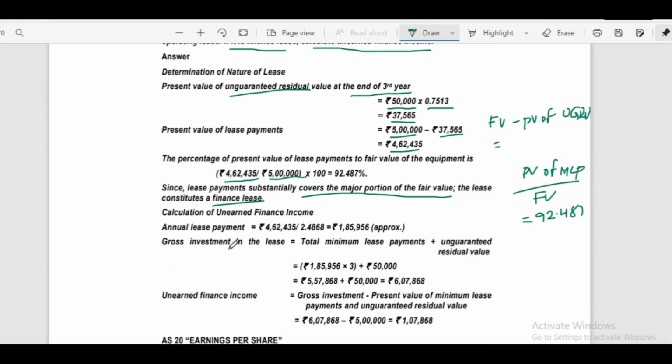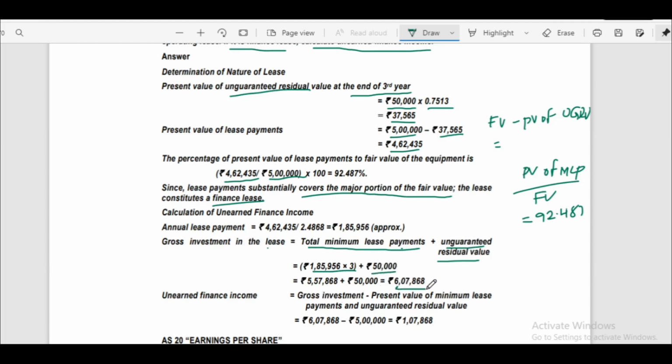Unearned finance income is nothing but gross investment minus present value of gross investment. First we have to calculate gross investment. Gross investment is total minimum lease payments plus unguaranteed residual value. Total minimum lease payments is 1,85,956 into 3 years plus unguaranteed residual value 50,000 is given.